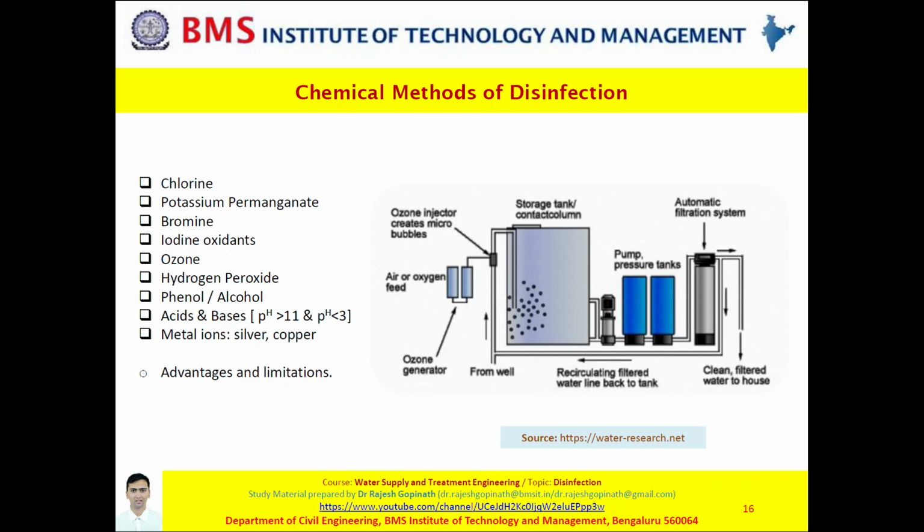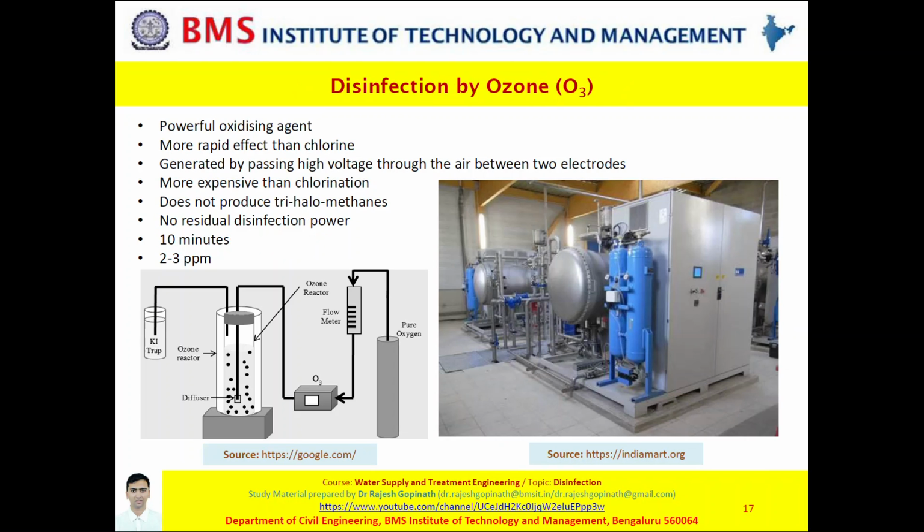Let us move on to slide 17, wherein we are going to talk about disinfection by ozone. Ozone is a strong oxidizing agent, and because it is unstable, ozone quickly breaks down into oxygen and atomic oxygen. And let us not forget that nascent oxygen is a very powerful oxidizing agent which can remove microbial matter and hence kill microorganisms.